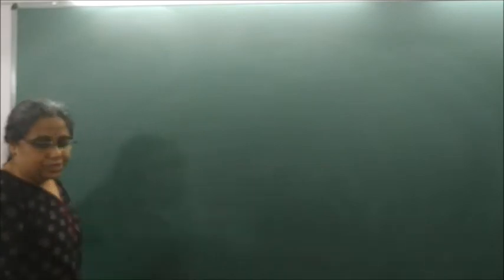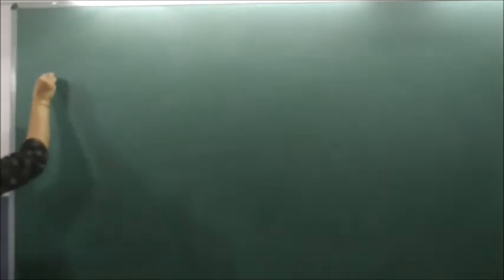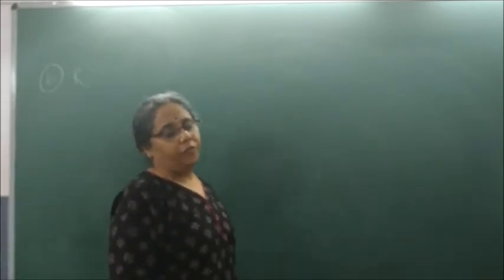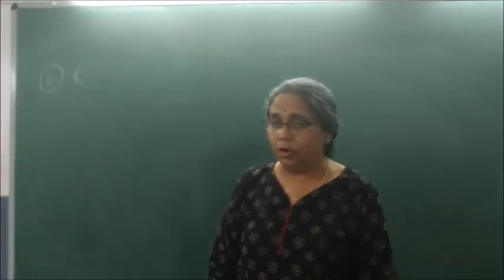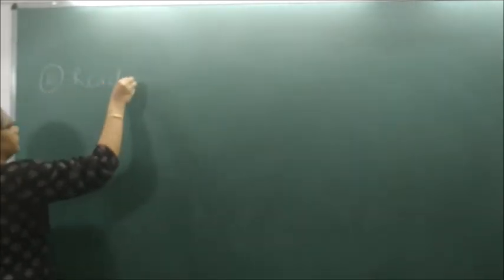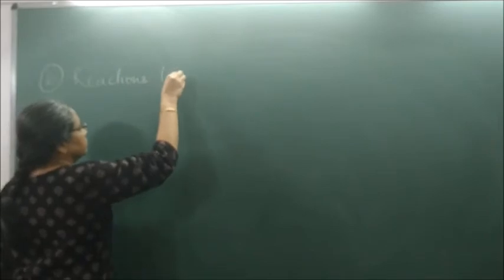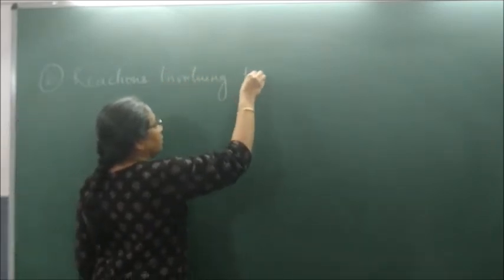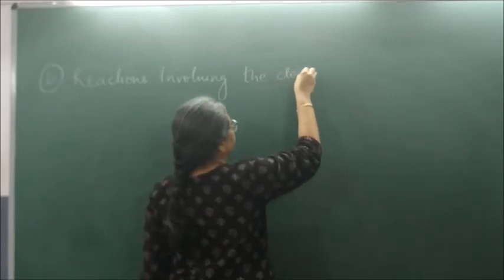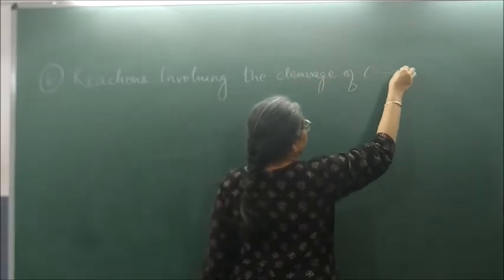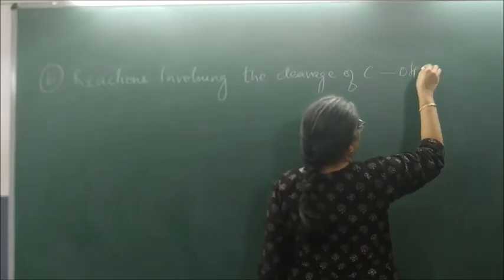Now, today we will study reactions involving, please write, I have told you I will do towards the end the acidity of alcohol and phenol. So today we will do reactions involving the cleavage of the COH bond.